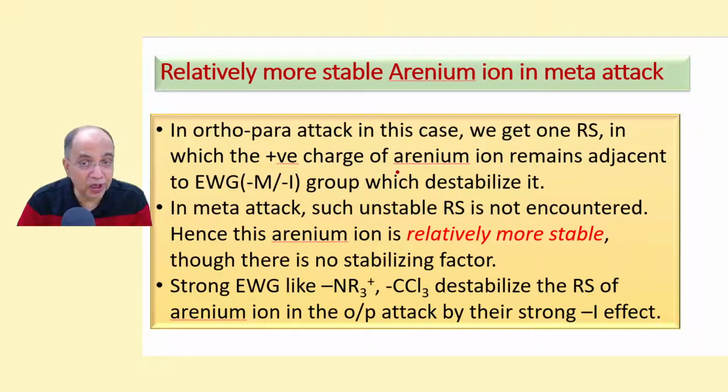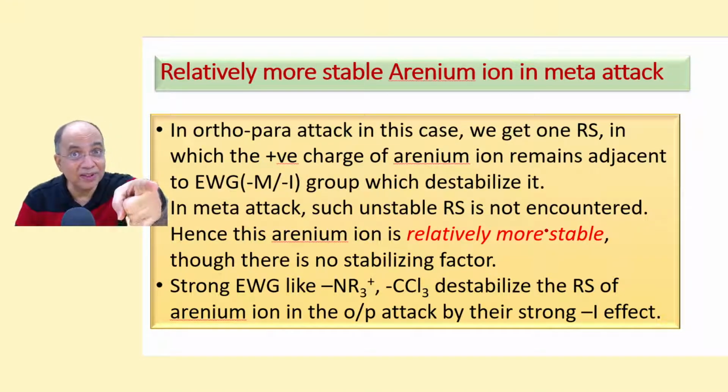In which the positive charge of the arenium ion remains adjacent to the EWG group, which destabilizes it. In meta attack, however, such an unstable RS is not encountered because the charge is bypassed. Hence, this arenium ion is relatively more stable. Though there is no extra stabilizing factor, it is relatively more stable, so that happens. The other two do not.